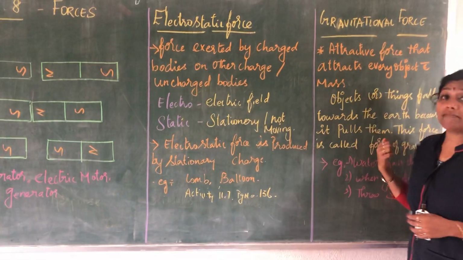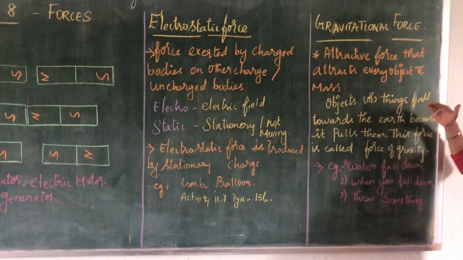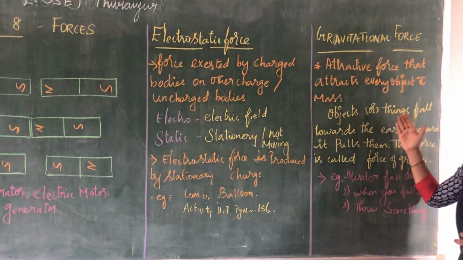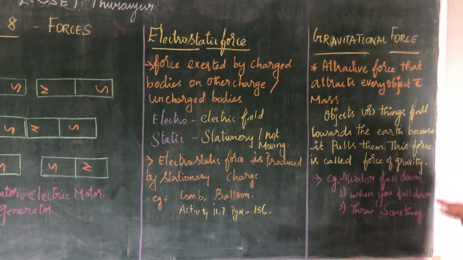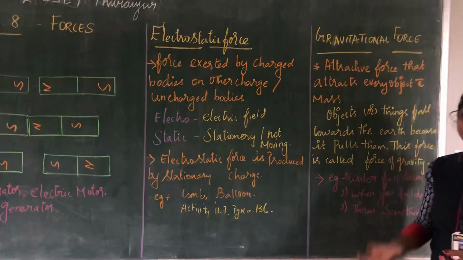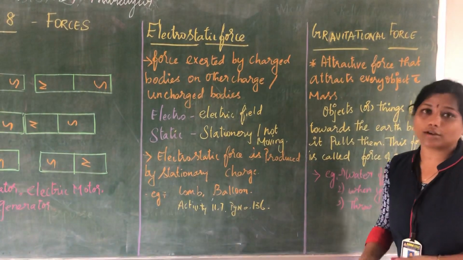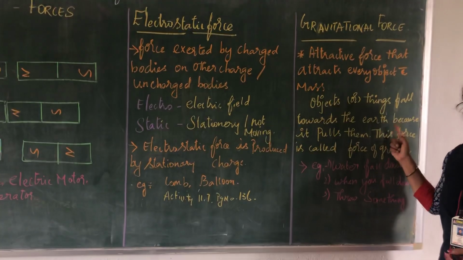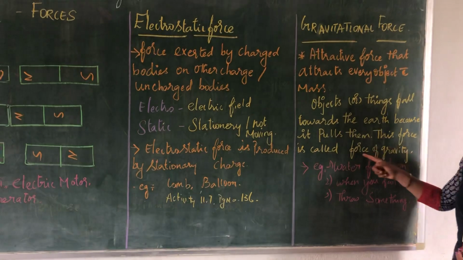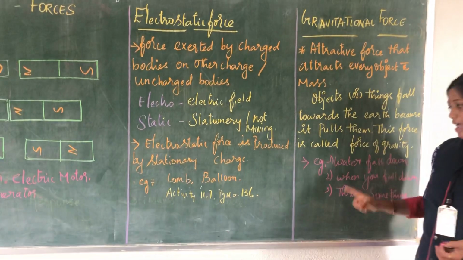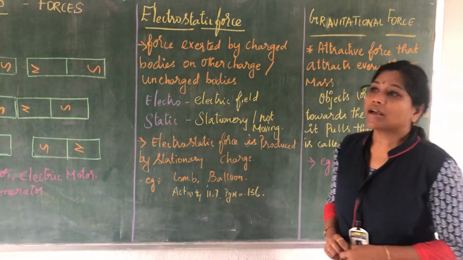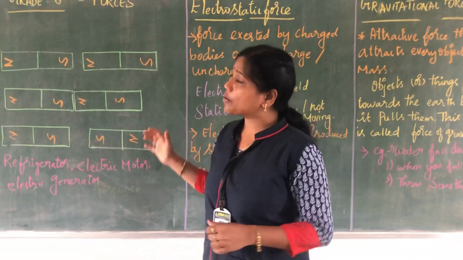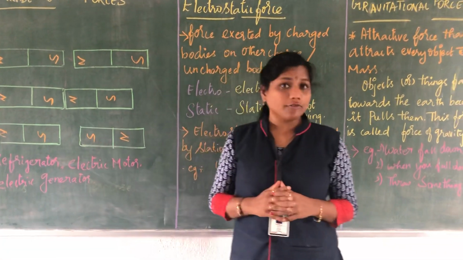Next is the gravitational force, the attractive force that attracts every object with mass. Any object that falls down, the earth automatically pulls it. So an object or a thing falls towards the earth because it pulls them. This force is called the force of gravity. Clear, all of you? So this is about forces and types of forces.